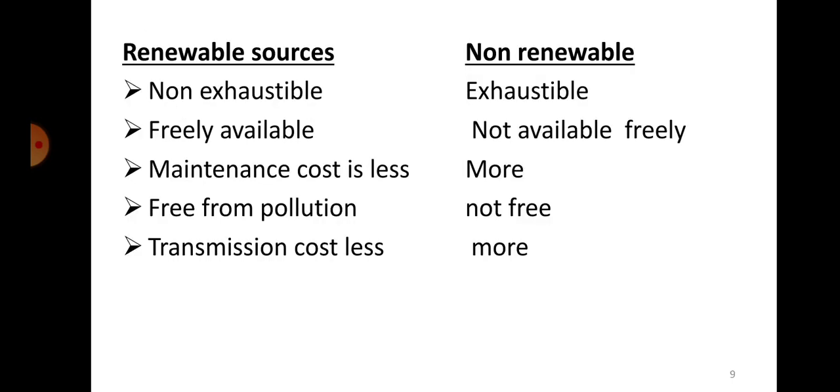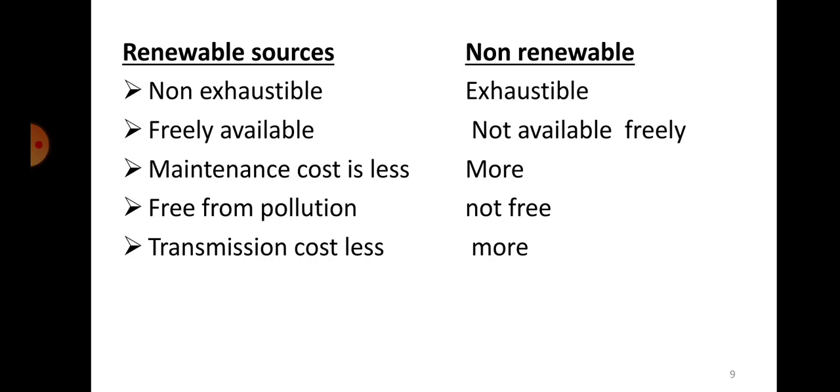Okay, so some of the differences between renewable sources of energy and non-renewable sources of energy. Renewable sources are non-exhaustible, so they will not get over. They will be continuously produced in nature over time, again and again. They are freely available. Of course, the energy is freely available, but the conversion of that energy into another form becomes a little difficult. Maintenance cost is less. They are free from pollution. Absolutely, they are very clean energy.